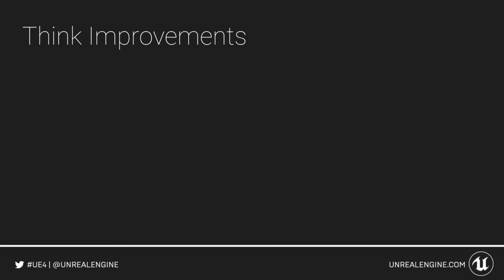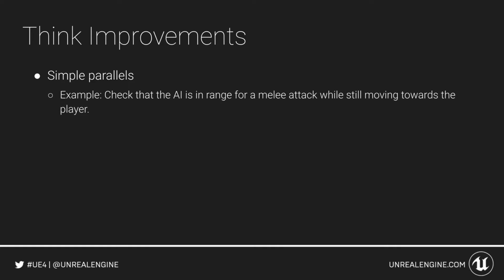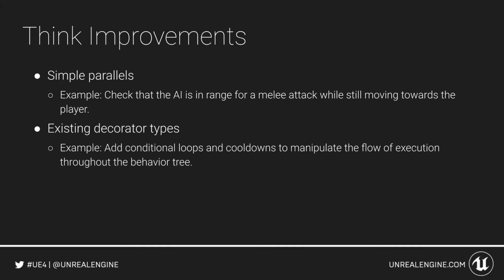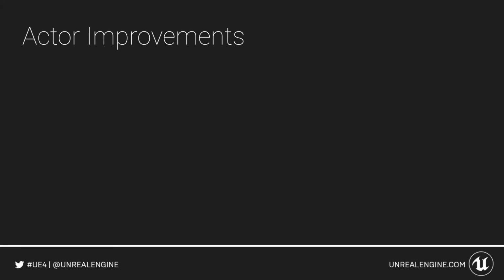Secondly, let's consider think improvements. Consider exploring simple parallels, the only composite type we actually didn't use during this course. A practical use could be checking that the AI is in range for a melee attack while still moving towards the player at the same time. We could also explore existing decorator types, for example, conditional loops and cooldowns to further manipulate the flow of execution throughout the behavior tree.